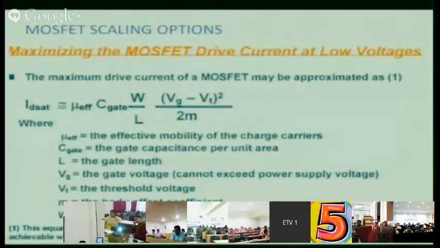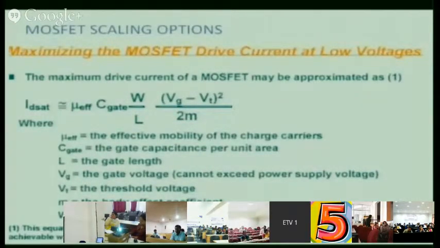Now let us see each of these. Mu is the effective mobility of the charge carriers. C gate is also known as Cox, the capacitance. Vg is the gate voltage, W by L is the dimension of the transistor. Now this equation is applicable only for long channel devices. Though in the book only one equation is written, actually this is not a correct equation.